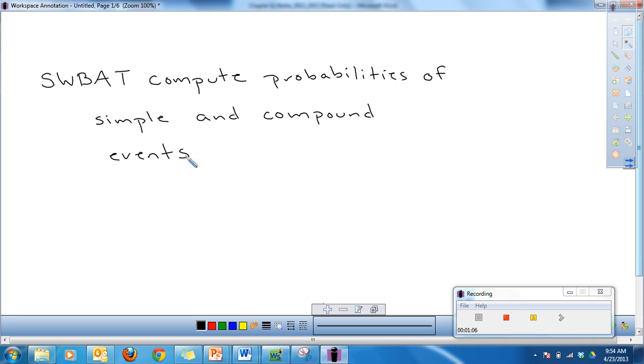What we're looking to do here is look at a bunch of different ways probability can manifest itself, how we can illustrate probability, and talk about events that are simple and events that are compound, which is something that we'll get into a little bit later in this objective.